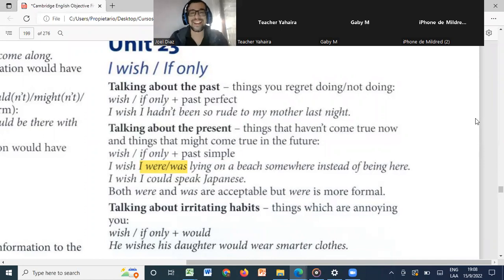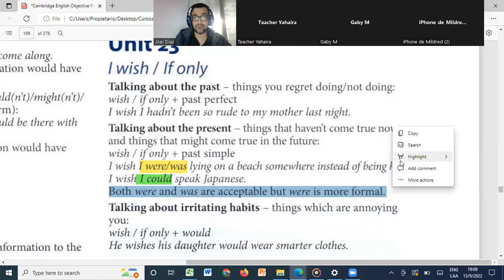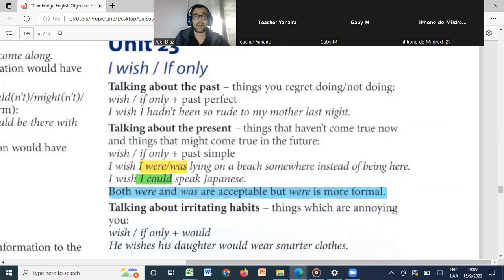In this class right now, right? So it's something expressing something that we want that maybe is not true right now, but it might be true in the future. Or you can say I wish I could. In this case, you see, I wish plus past simple, that's why I'm using could. I wish I could speak Japanese. So again, it's expressing things that are not true right now, but might be true in some future. What I was telling you, very important: both were and was are acceptable, but were is more formal. So when you say I wish I were, that's more formal.